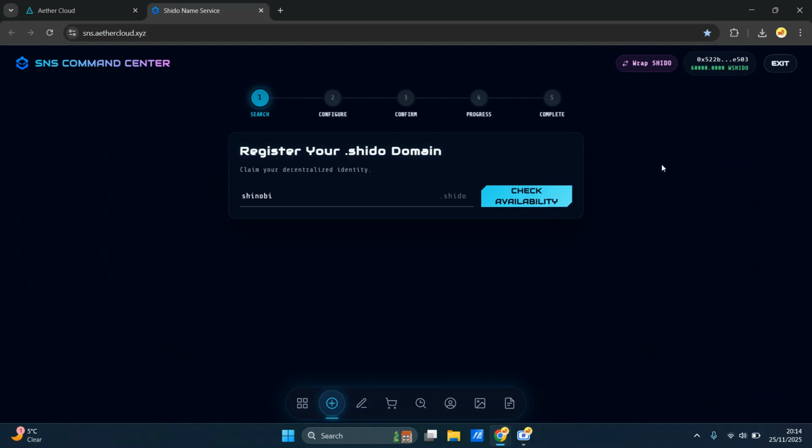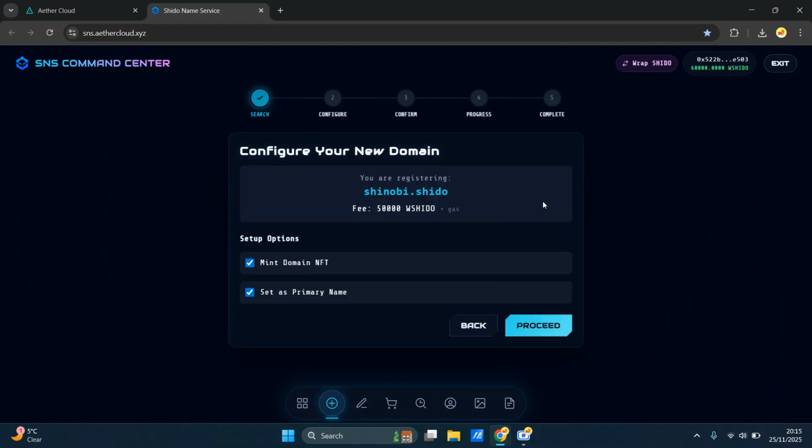So that was the whole point of me showing you this. If you're new to the space, or even if you're not new and you're still learning, as we all are. So it's connected now. So now you can go to check availability and it's there. So you go ahead and you pay the 50,000. Because I had 40,000, I needed another 10, wasn't it? And 50,000 Cheetos right now is worth about, I think, $17 or $20.